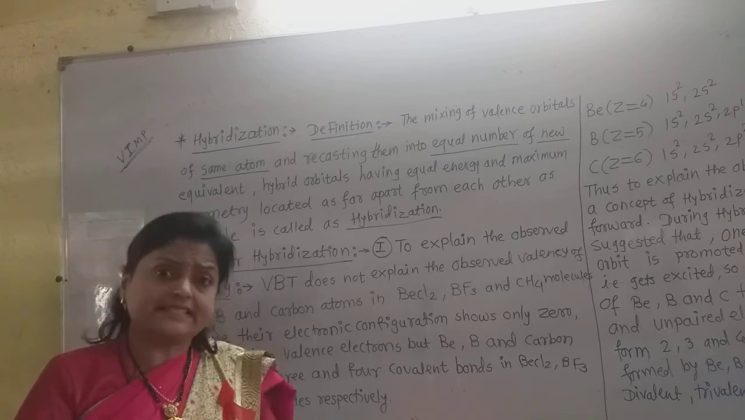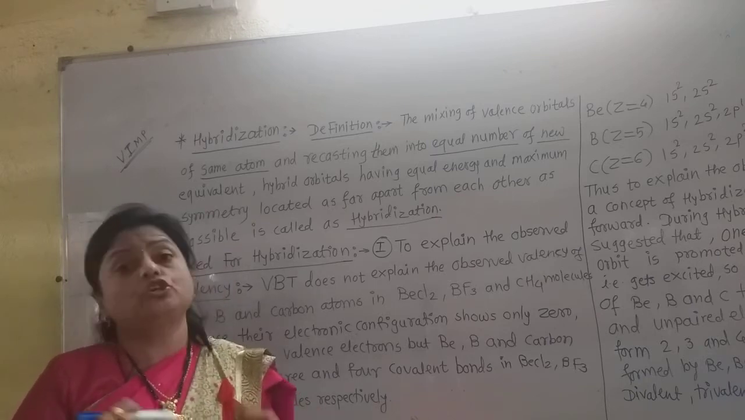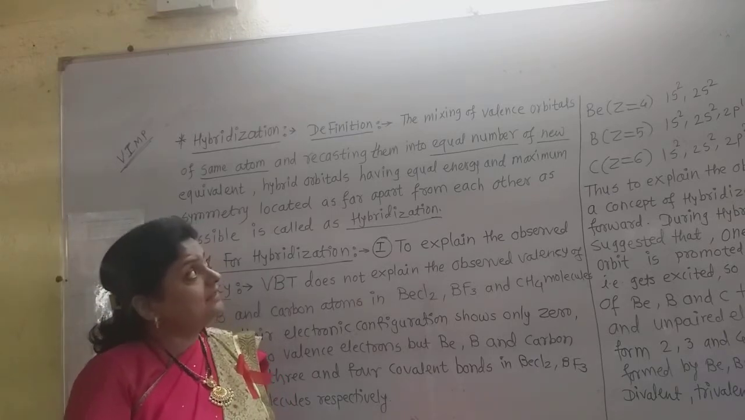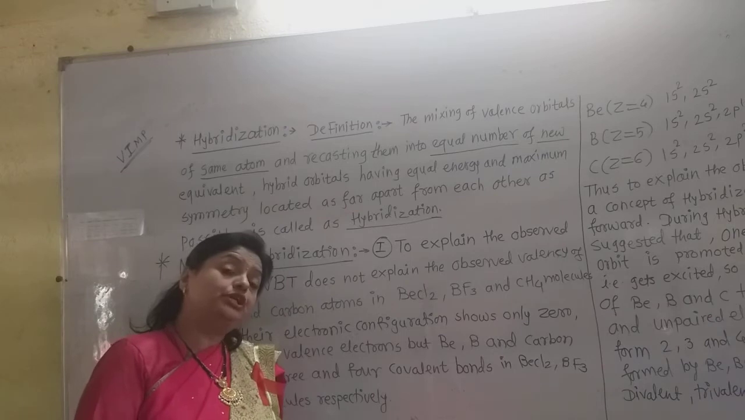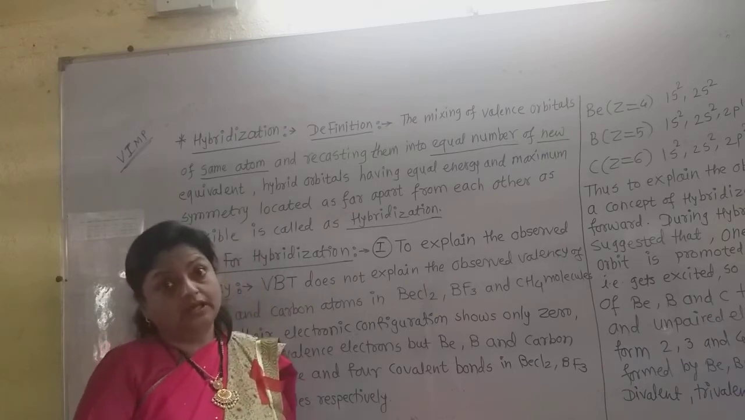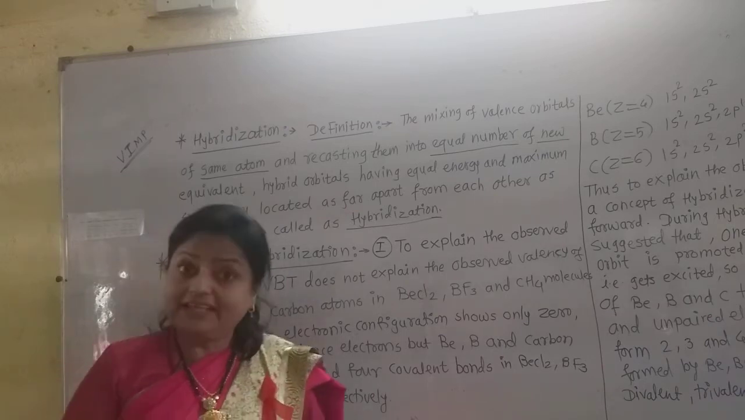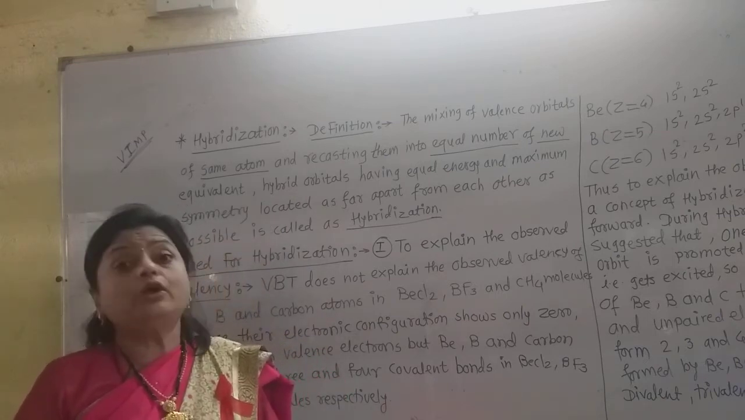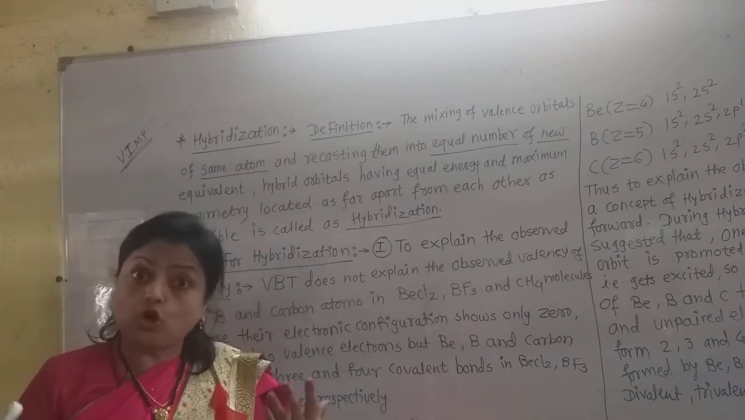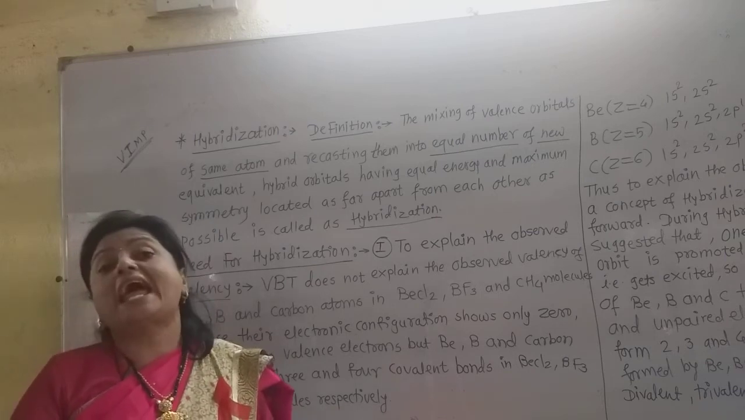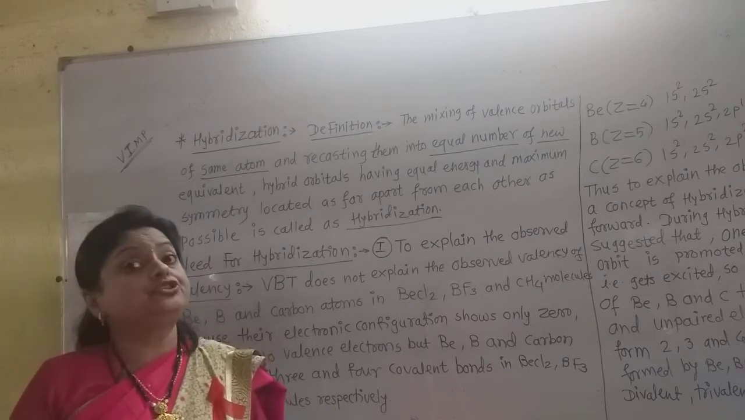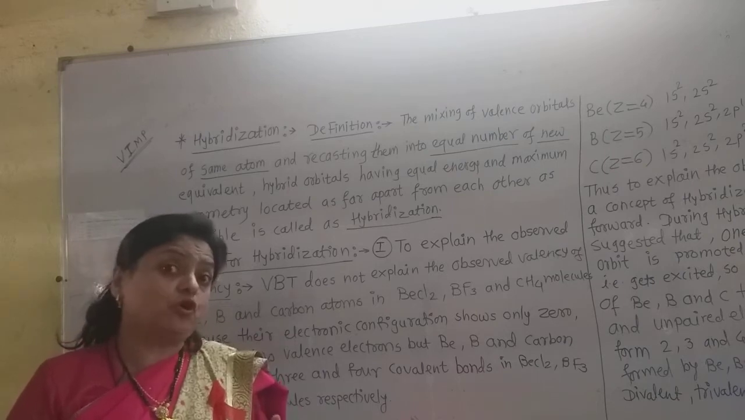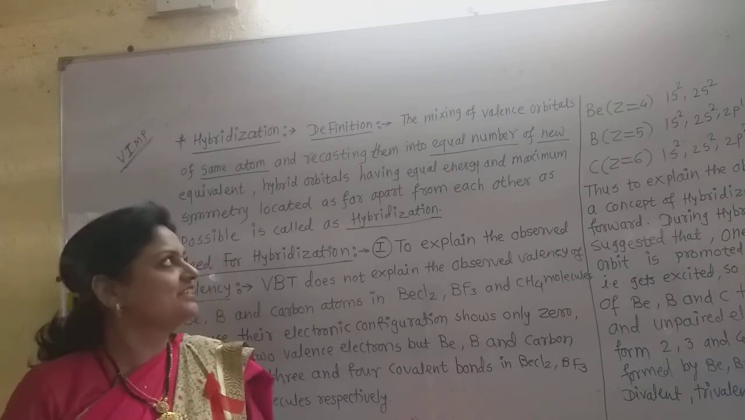Now, what is hybridization? What is the definition of hybridization? The mixing and recasting of orbitals into new hybrid orbitals having equivalent energy and maximum symmetry, and they orient or are located in space as far apart from each other as possible. This process or phenomenon is called hybridization.